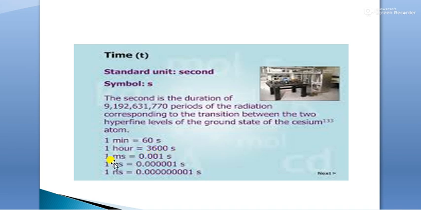1 millisecond contains 0.001 second. 1 microsecond contains 0.000001 seconds and 1 nanosecond contains 0.000000001 seconds.